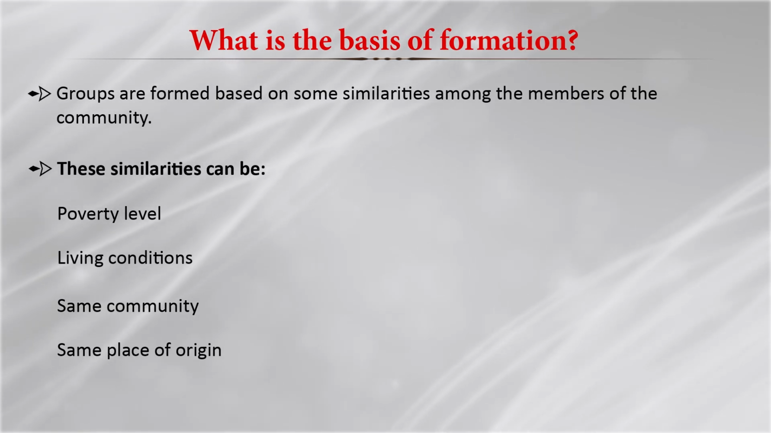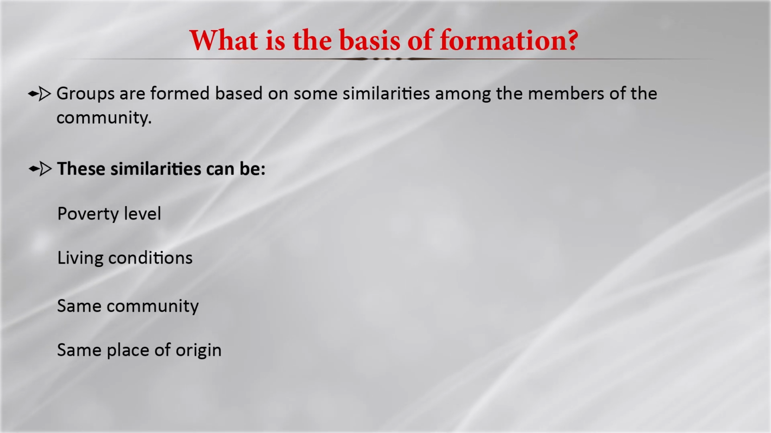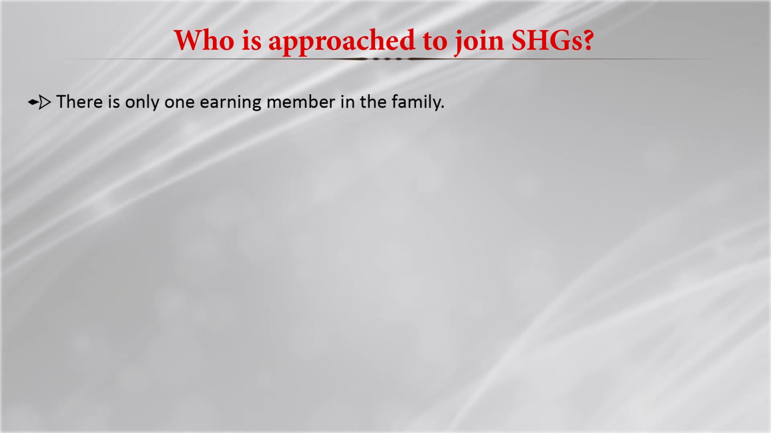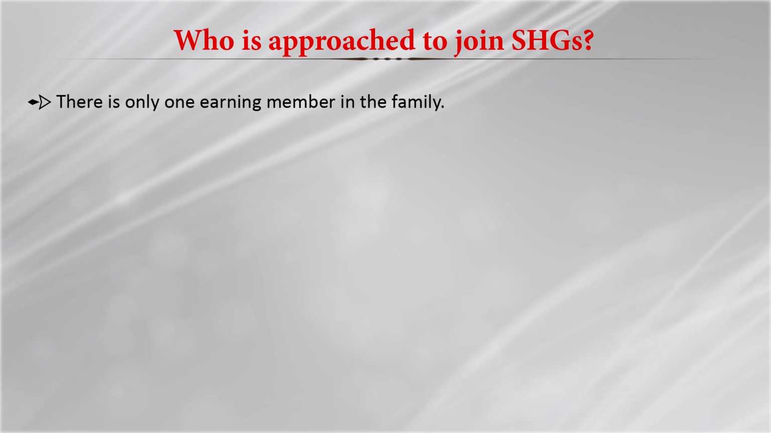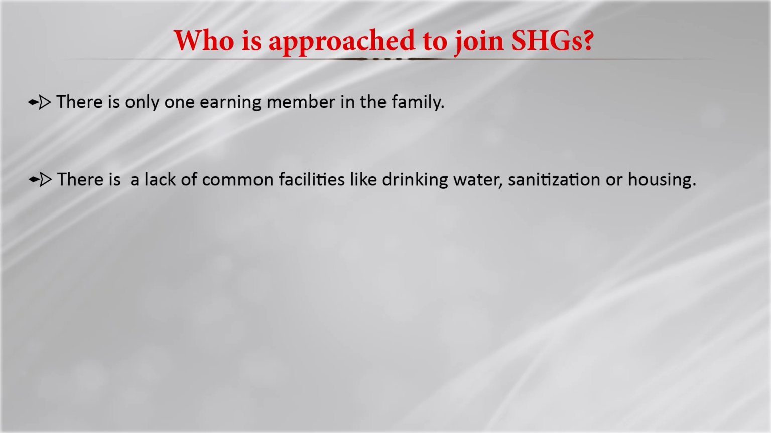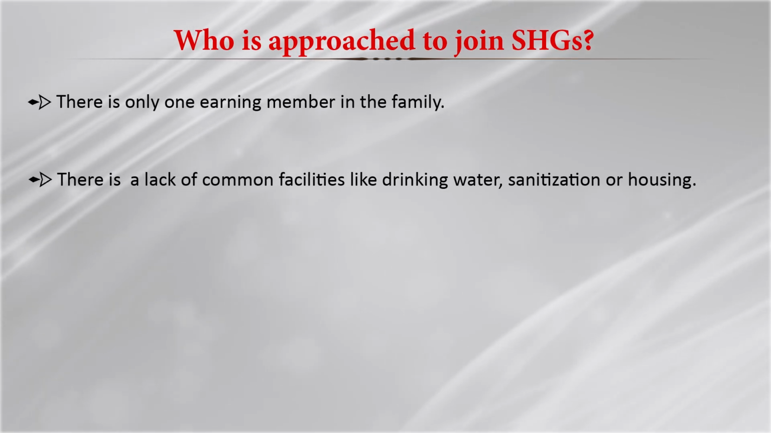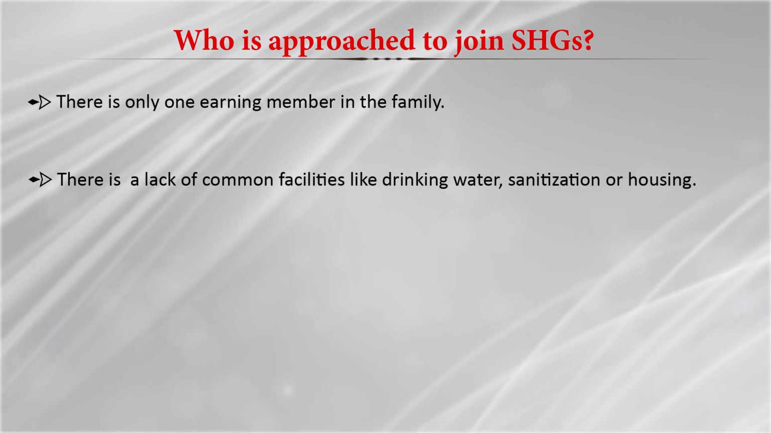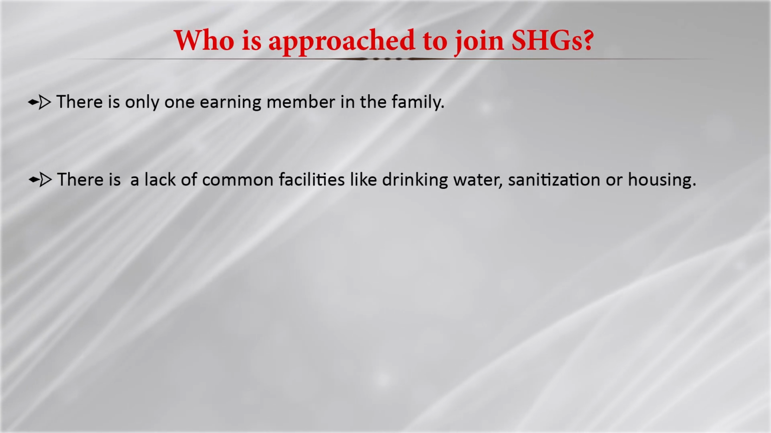So, there can be a number of SHGs of different levels. Now, the other aspect is who is approached to join the SHG, how you reach the people and tell them to join the SHG. If there is only one earning member in the family, that person can be approached. There is a lack of common facilities like drinking water, sanitization or housing. The facilitator tries to identify people having these features.